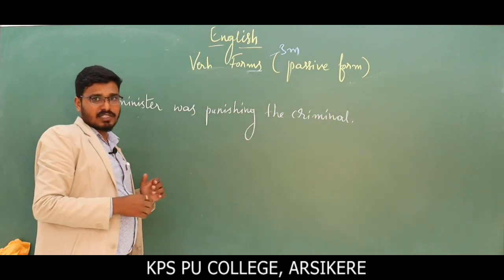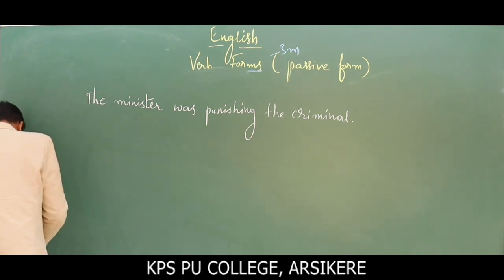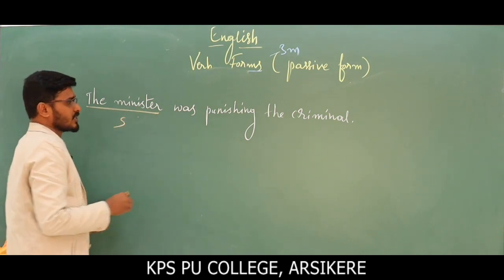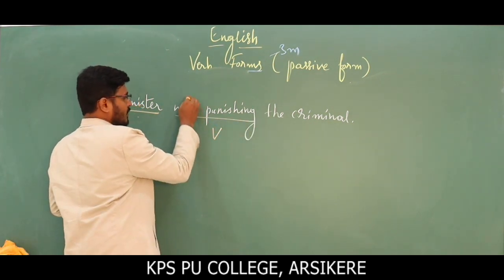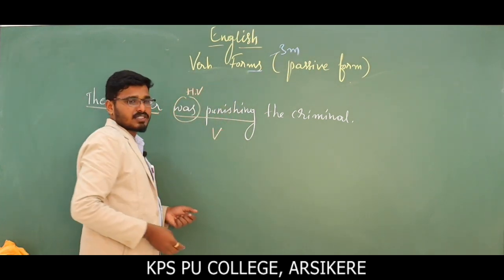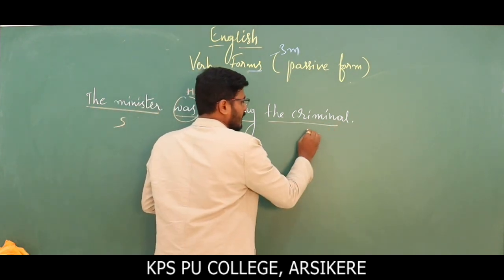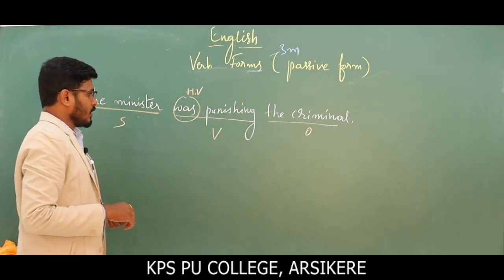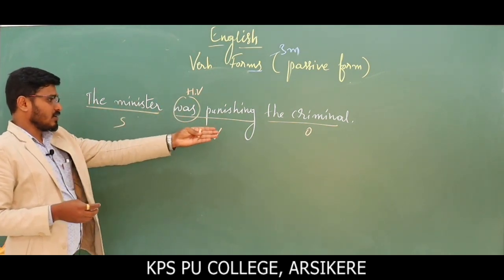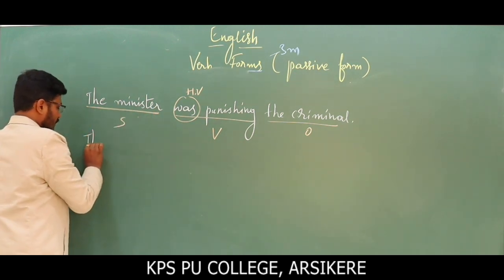This sentence is in active voice. Here the minister is the subject, was punishing is the verb, with a helping verb and the main verb in ing, so we can consider this a continuous tense, especially past continuous tense. The criminal is the object. Okay, so when we are changing active to passive form, as we have discussed, object first and then verb and then subject with the preposition. Okay, so the criminal.